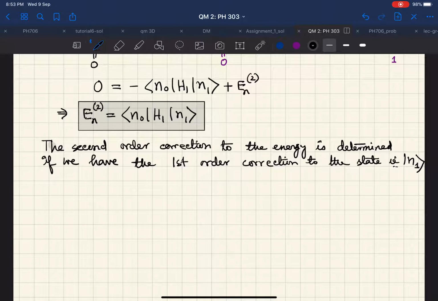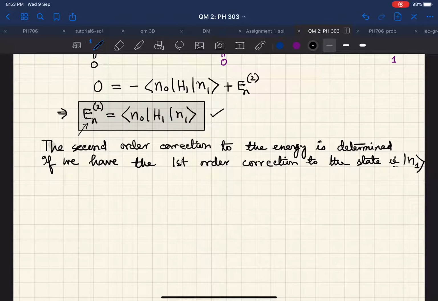which I already have. And we also note that this expression that I have written here is not explicit enough to manifest that En2 is real, because at this stage there is no way to guarantee that this En2 is real, because this is just a matrix element which can also be complex. So looking at this, I cannot say that the second order correction to energy is a physical one, namely a real value that you can get just by looking into it. So we need to do something more.